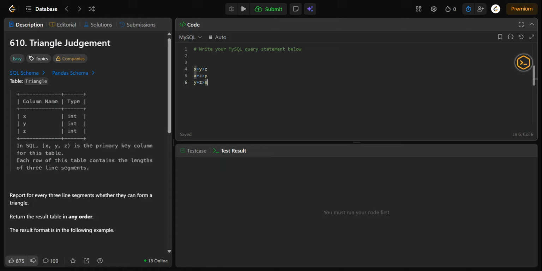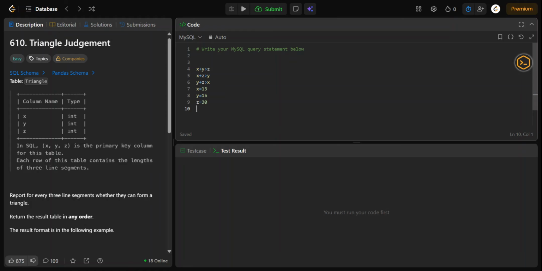Okay. If even one condition fails, for example, two conditions are matched and one condition fails, the triangle cannot exist. Okay, let's verify this using an example. For example, x equal to 13 and y is equal to 15 and z equal to 30. Okay, these are our values.